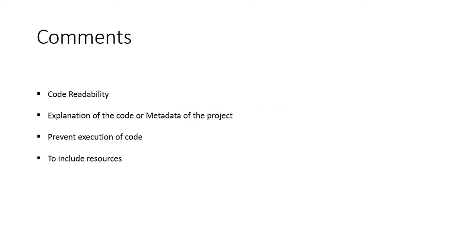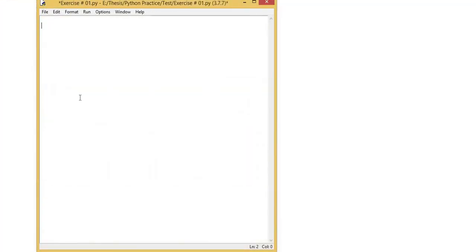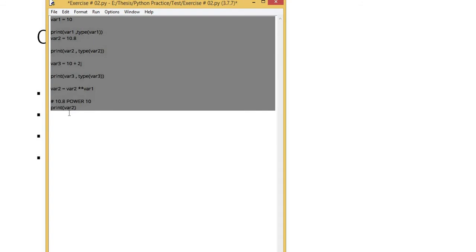It makes the readability of the code very easy and provides meta information about the project and is not a part of the code. Let's see how we can make comments in Python. In Python, we have three types of comments. One is single line, another is multiple line, and one is docstrings. We will discuss all three of them. What are docstrings? How can we pass multi-line comments and how are single line comments passed?